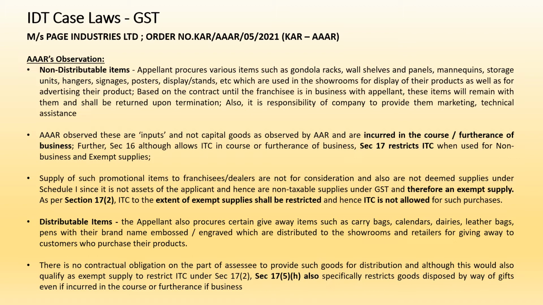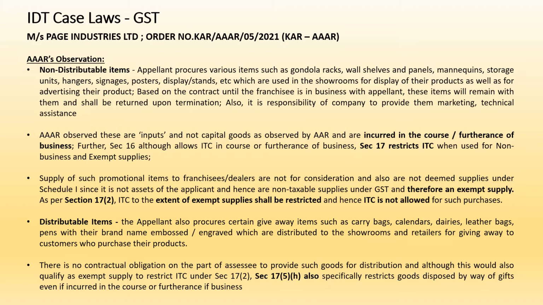So exempt supply definition under GST covers a non-taxable supply, and hence the AAAR has said that these supplies made to the franchisee will be considered as exempt supplies under GST, and section 17 subsection 2 clearly says that ITC to the extent made towards exempt supplies has to be restricted, and ITC should not be allowed for such purposes.